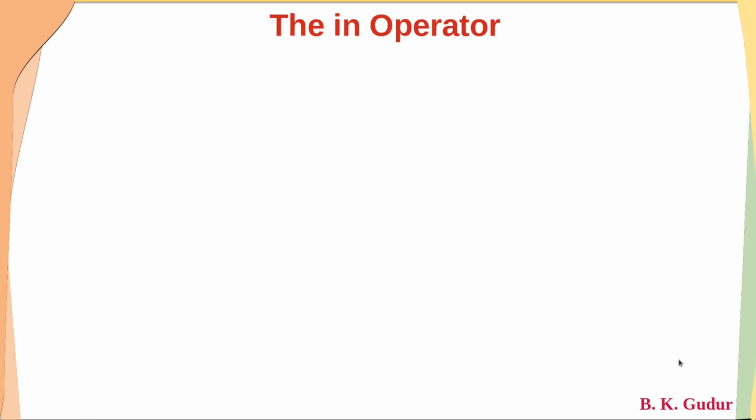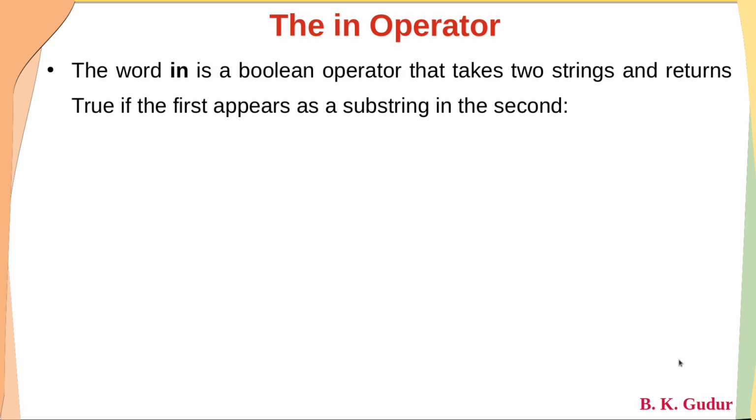With this, we are going to discuss one of the very important operators, which is the in operator. The word in is a boolean operator that takes 2 strings and returns true if the first string appears as a substring in the second. So very simple, dear students. This particular in operator is a boolean operator, in the sense it returns either true or false.